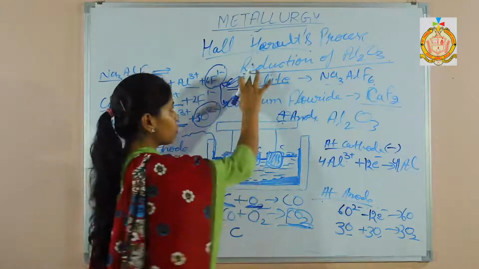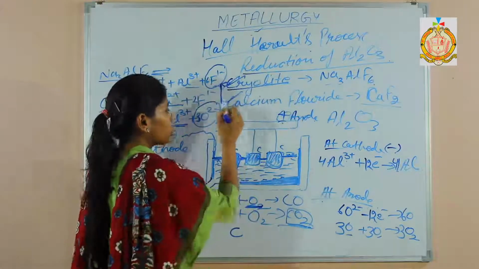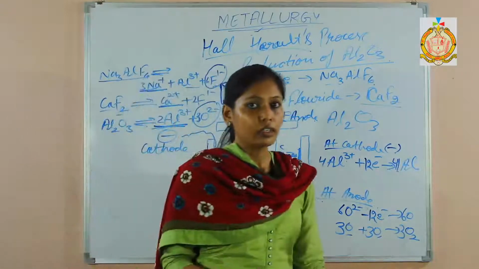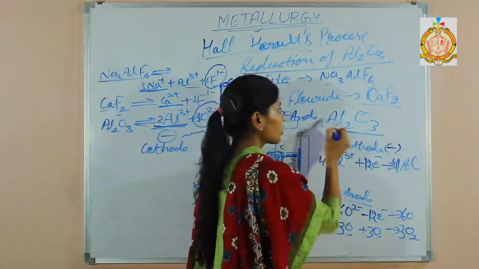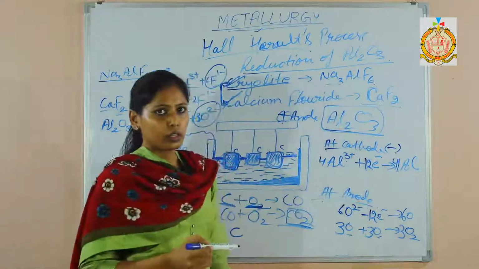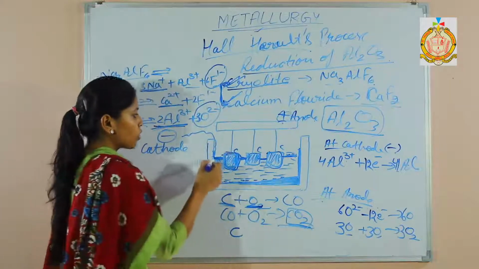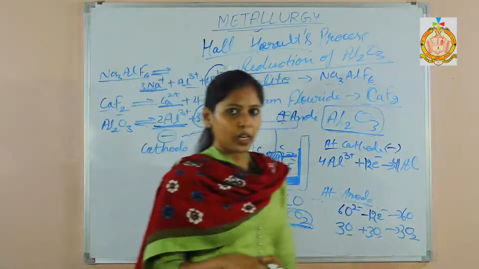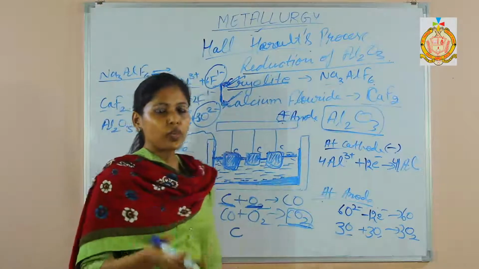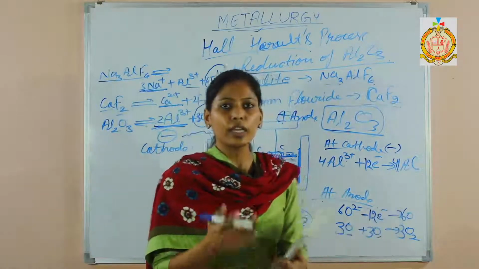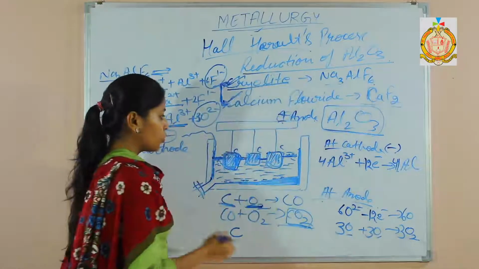Cryolite and fluorspar both act as a solvent, and they both increase the conductivity of aluminium oxide. This aluminium oxide is a non-conductor, so they increase the conductivity. Next, what is the function of powdered coke? Already I have explained. The function is to prevent the burning of the graphite rod, and it also reduces the heat loss by radiation. This is all about the reduction of aluminium.